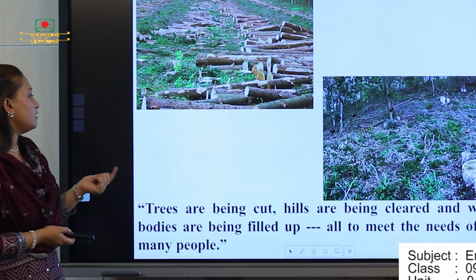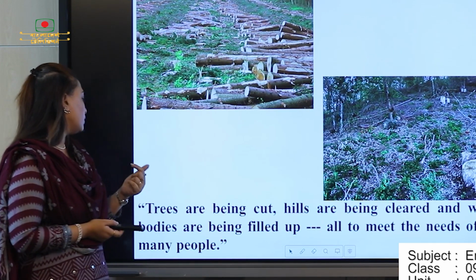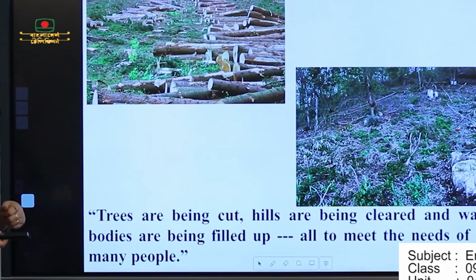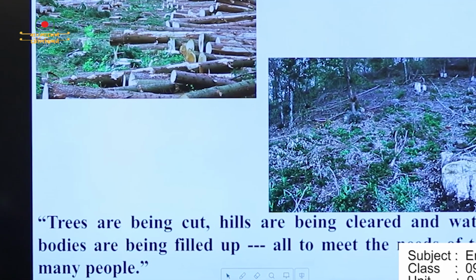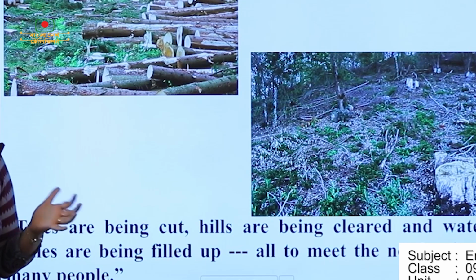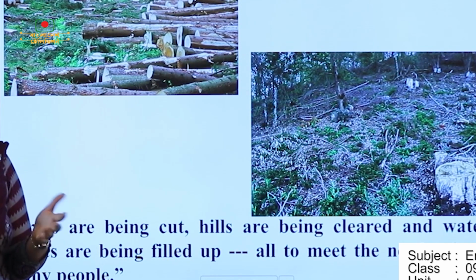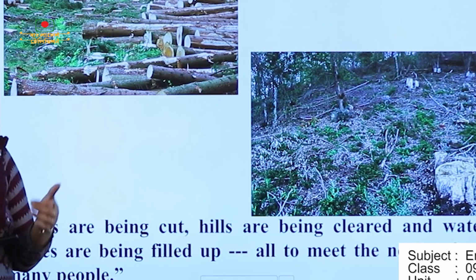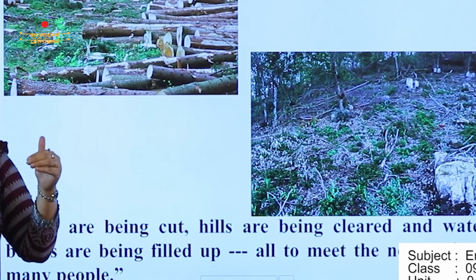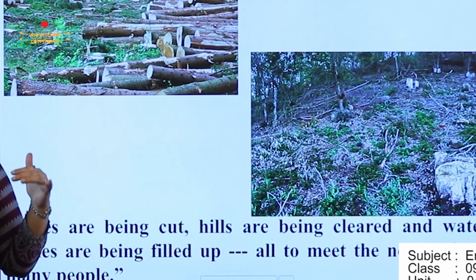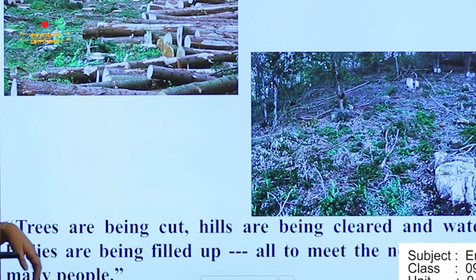And trees are being cut, hills are being cleared, and water bodies are being filled up, all to meet the needs of too many people. So there are a lot of people in our country, so there is no place to live. So what are we doing? We are cutting down the trees for leaves to make a proper house.